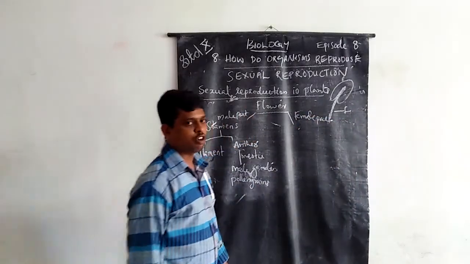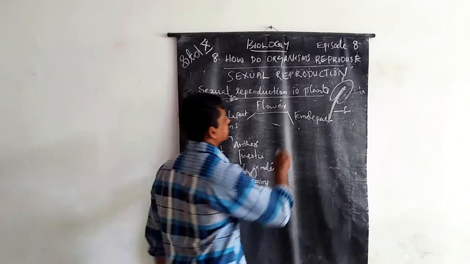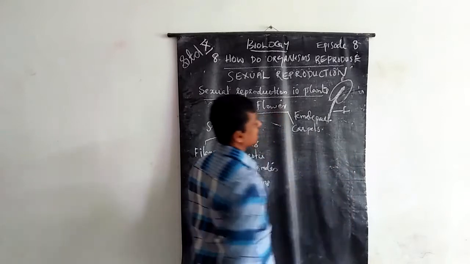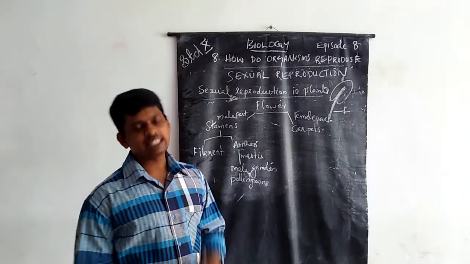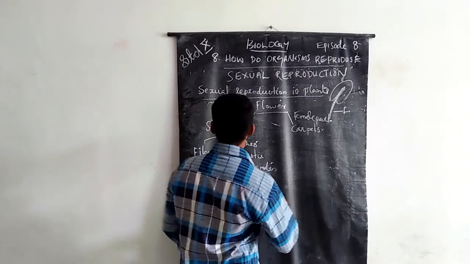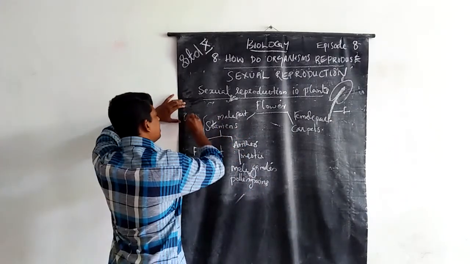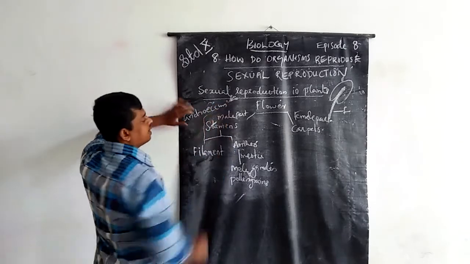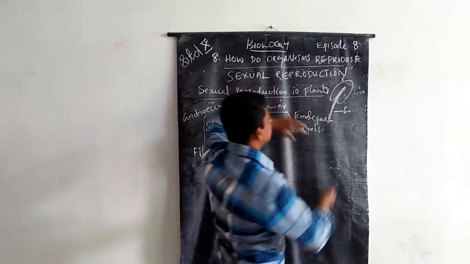Female part is commonly known as carpels. The stamens' collective name is androecium, and the carpels' collective name is gynoecium.